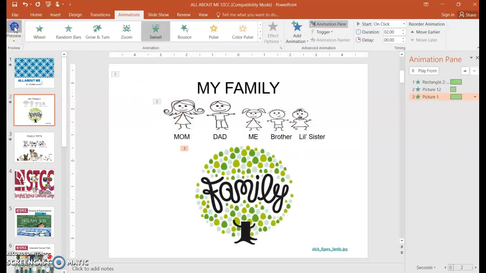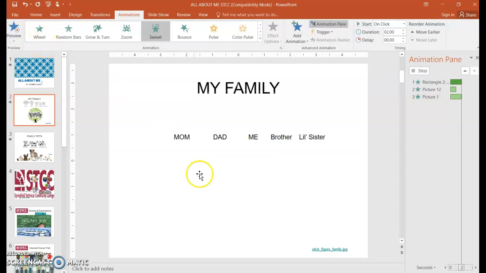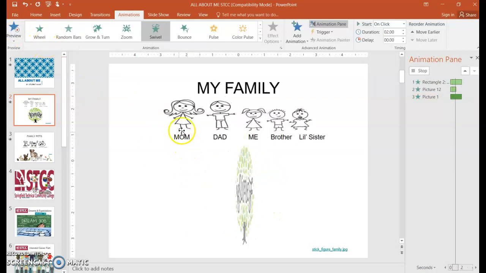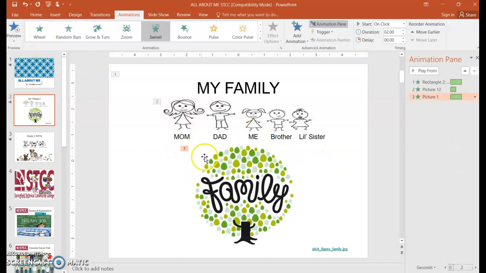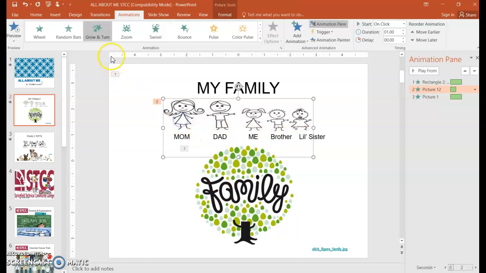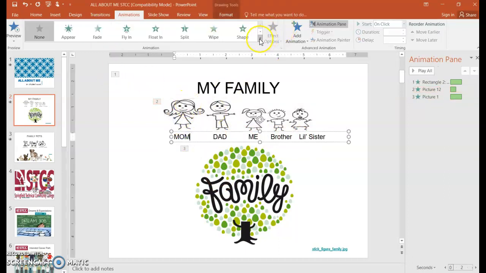And then I'll preview it, and then realize, ooh, I never did anything with the names of the character drawings. So what will happen is, if you notice, the 1 for the placeholder, My Family, for the drawings, and then 3 for the tree, and nothing for the names underneath. So I know that I chose grow and turn for the picture, so I'll select the names and also select